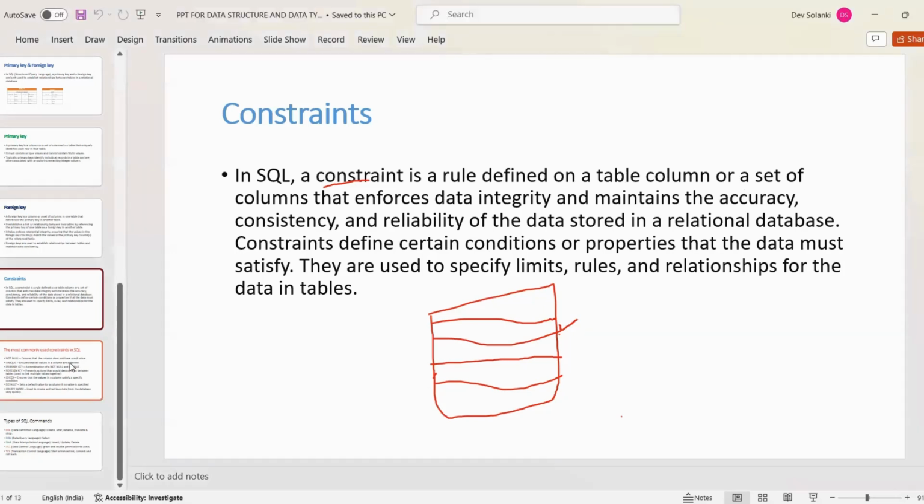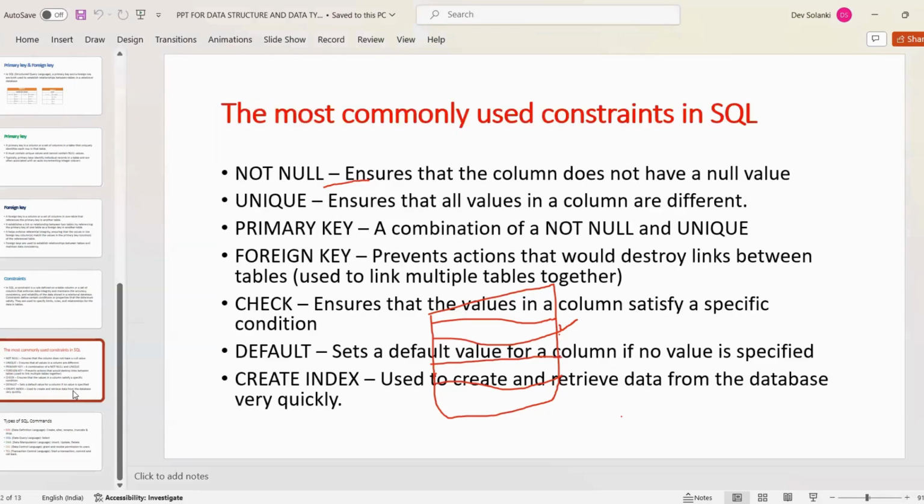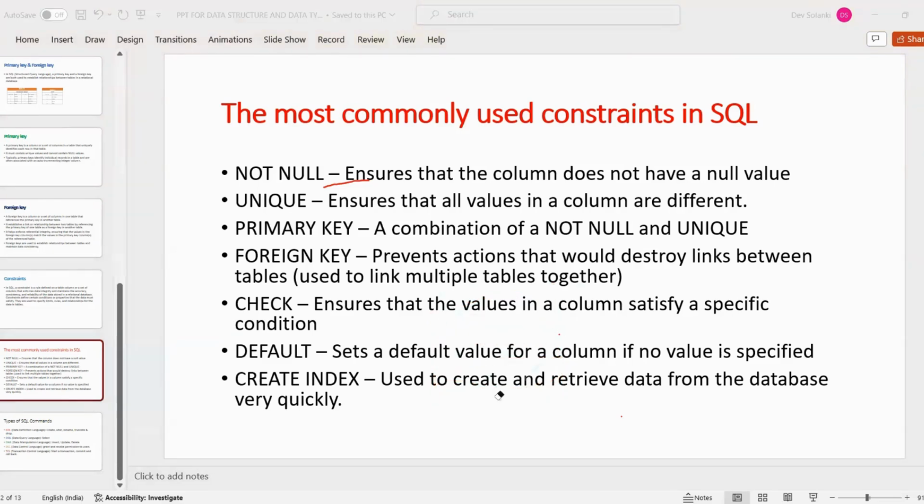Next, types of constraints. The most commonly used constraints in SQL, first is NOT NULL. NOT NULL ensures that the column does not have a null value.